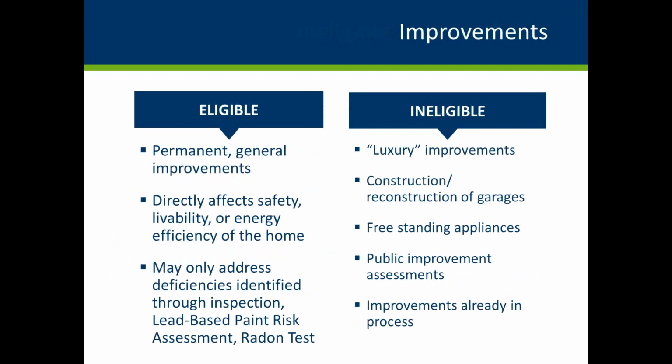Each improvement that's made to the home through the rehabilitation loan program must be a permanent general improvement made in compliance with all applicable state, county, and health codes or other public standards. Improvements must affect the safety, livability, or energy efficiency of the home and cannot include luxury items such as garages, freestanding appliances, or improvements already in process.